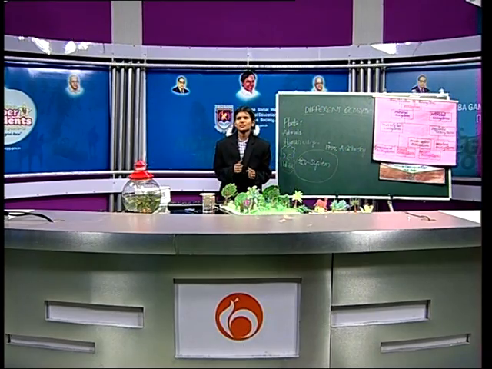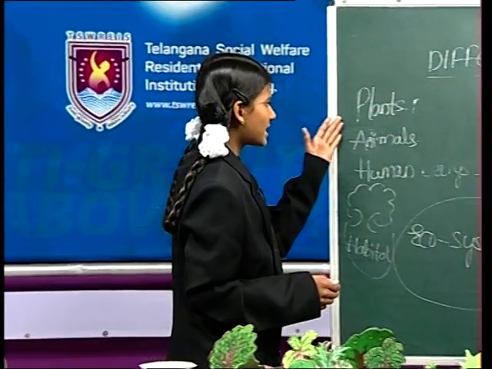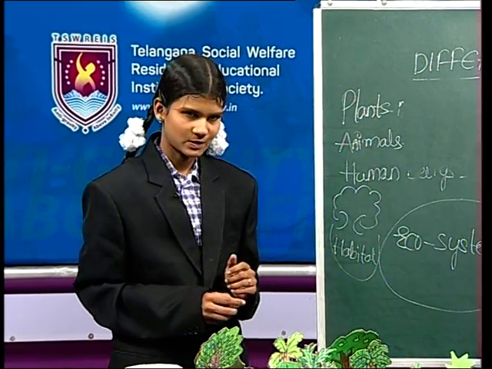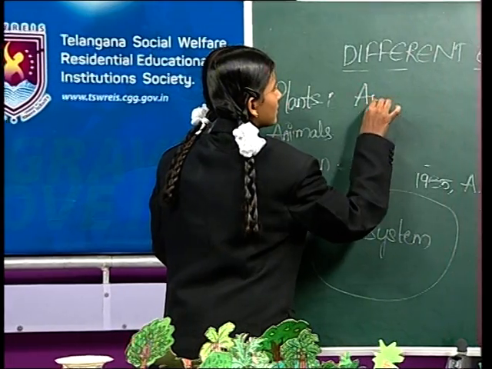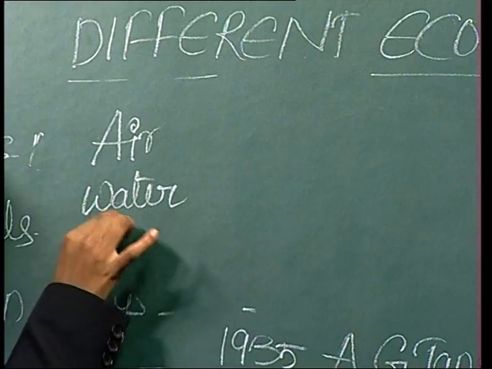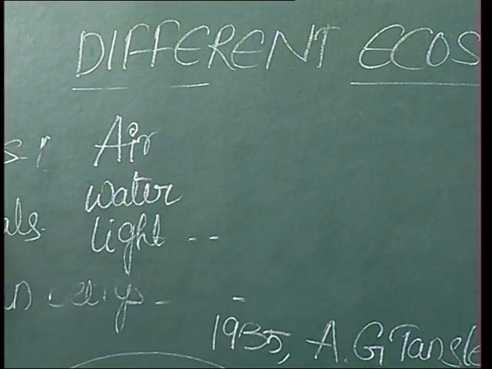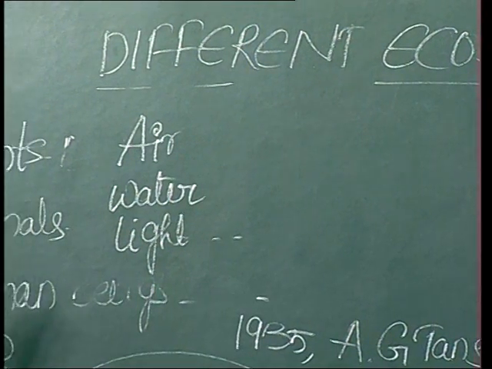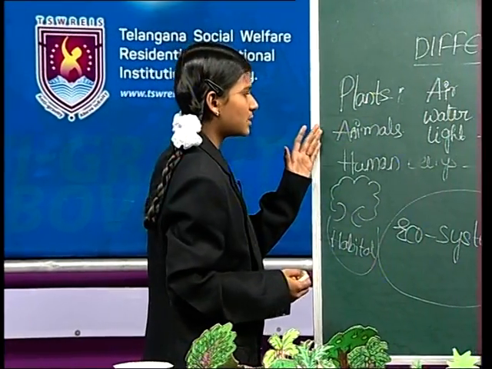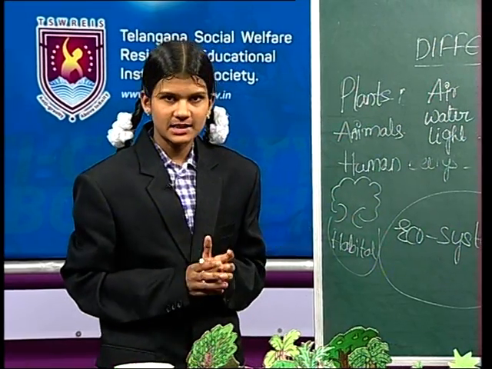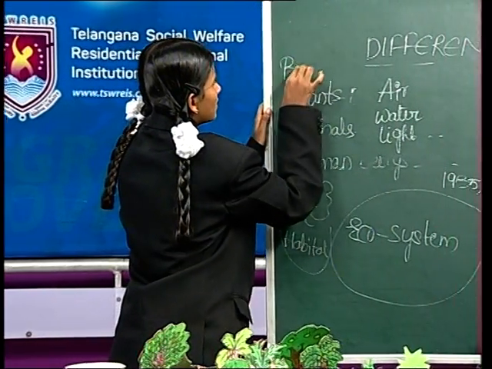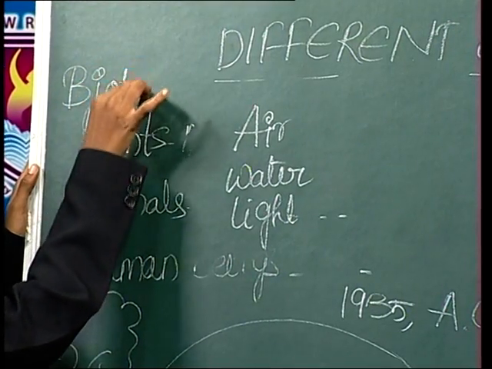Let us know something about an ecosystem. In an ecosystem, what do we observe? Yes, plants, animals, human beings, etc. Only this? No. And also air, water, light, etc. Can we classify these into different types? Plants, animals, human beings are living organisms, also called biotic components.